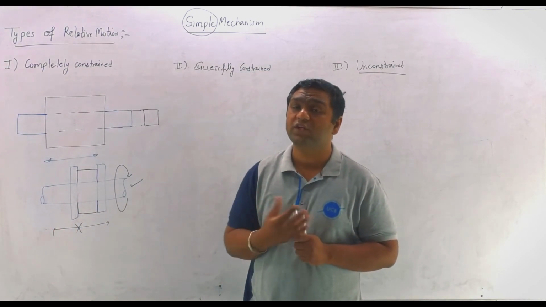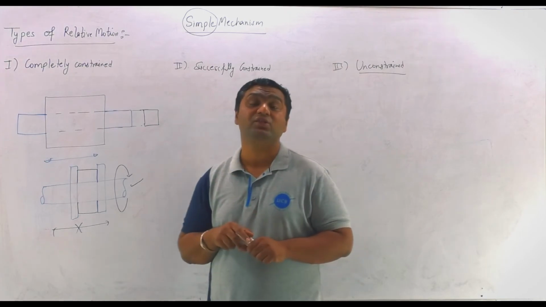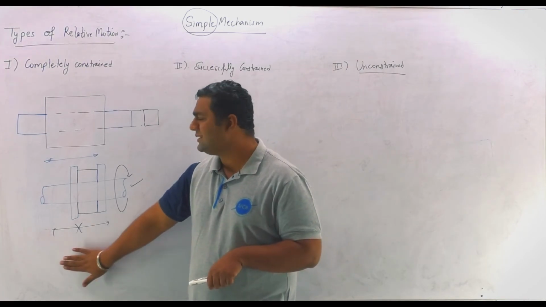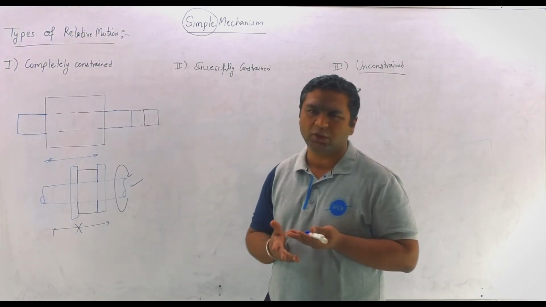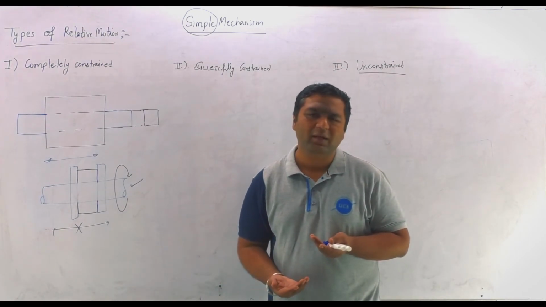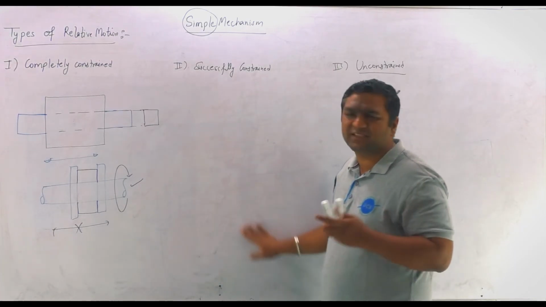When the system configuration does not allow any other kind of motion, such conditions are known as completely constrained motions. So my dear, this motion is an example of completely constrained motion because there is no possibility of any other kind of motion. When there is no possibility, there is no need of restrictions. Now we are talking about successfully constrained.